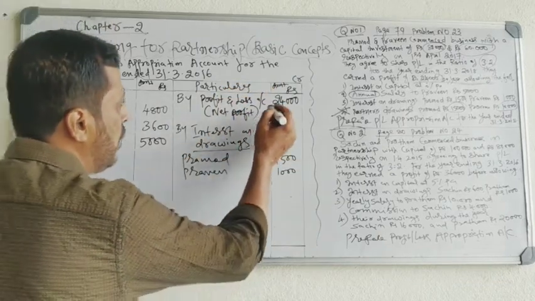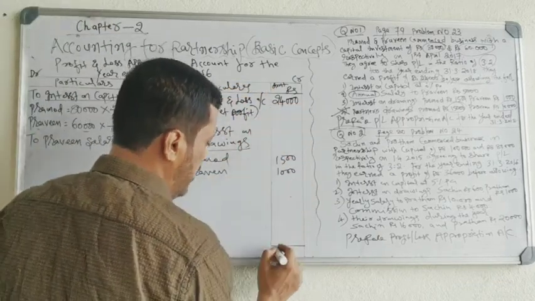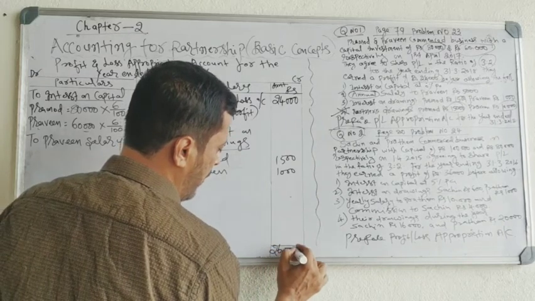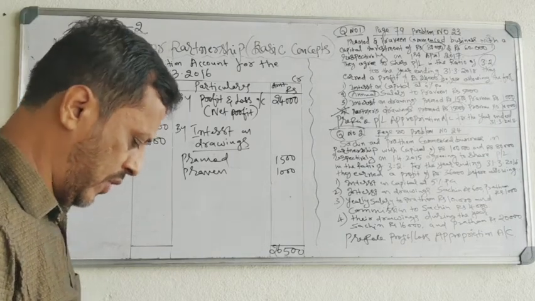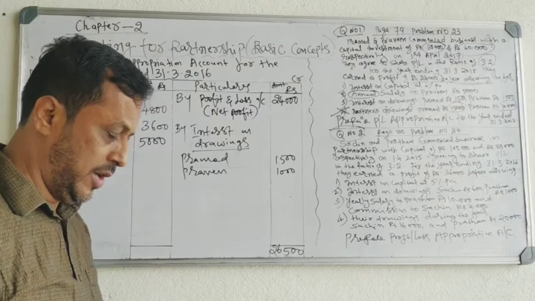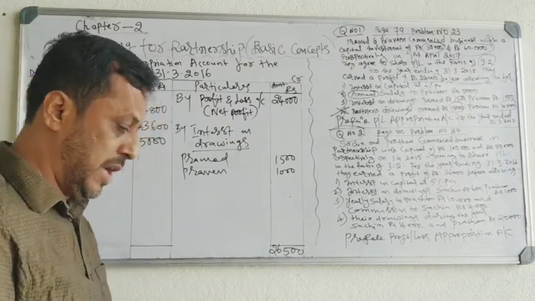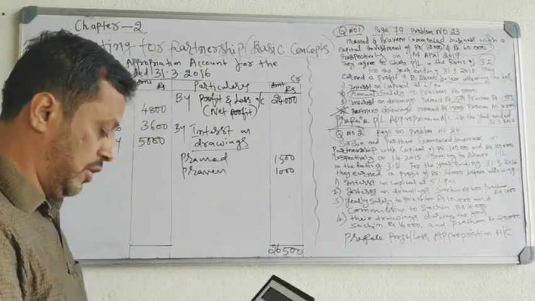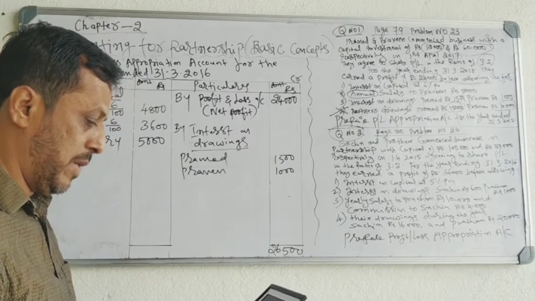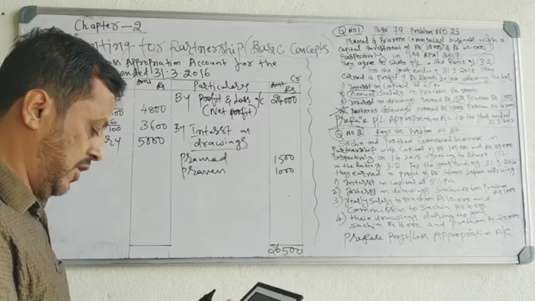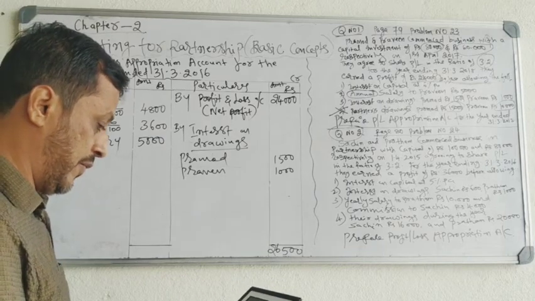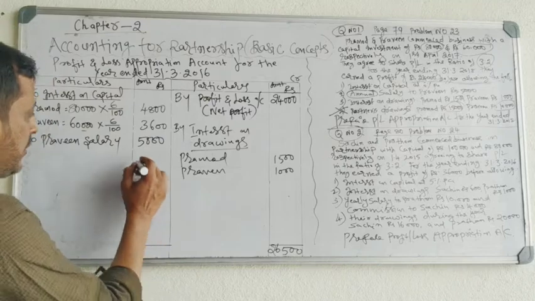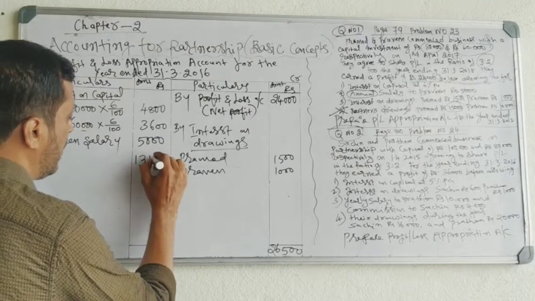Let's see the total. From 24,000, 25,000, 26,500. 26,500 on the credit side minus 4,800 minus 3,600 minus 5,000. So the remaining amount is 13,100.